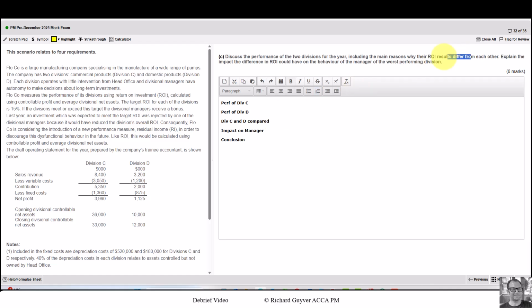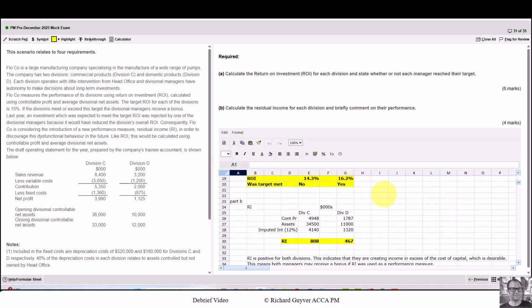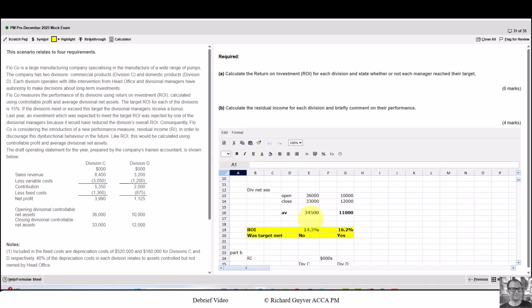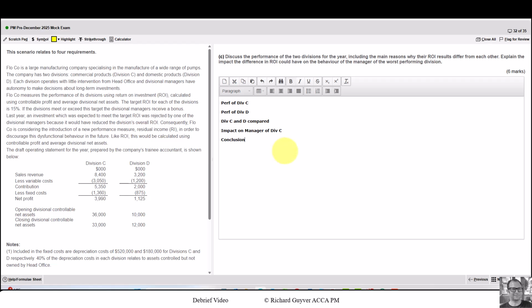And it tells us why the ROI results differ from each other, and then explain the impact on the manager of the worst performing division. So the worst performing division, we need to go back to here, was Division C. And then some sort of conclusion. Whenever a question has 5 or more marks, there's almost always a mark for a conclusion. When I say a question, I mean a narrative question, not a calculation. I've only got 5 points there and there's 6 available, but I think that's good enough to start with.